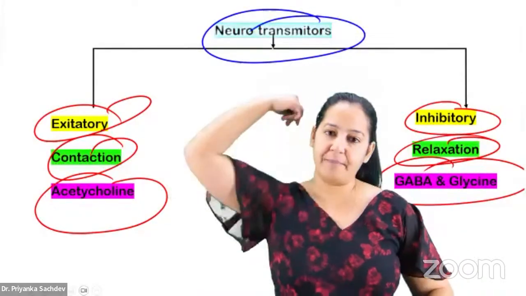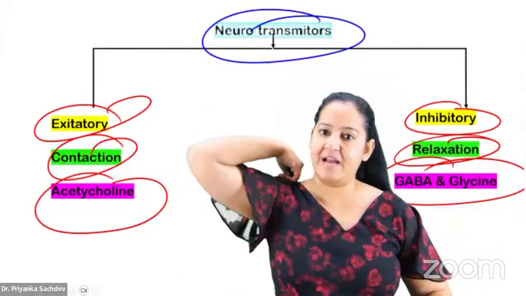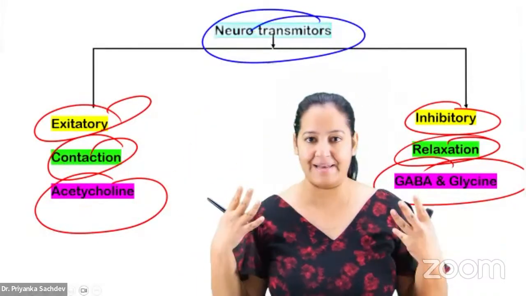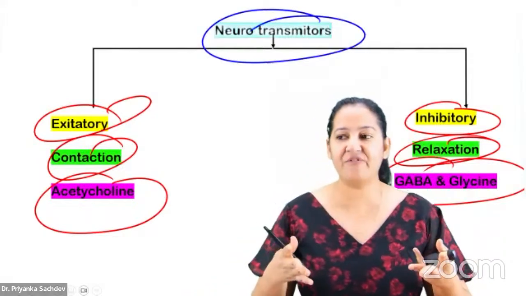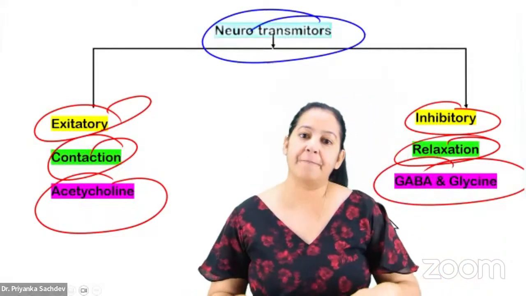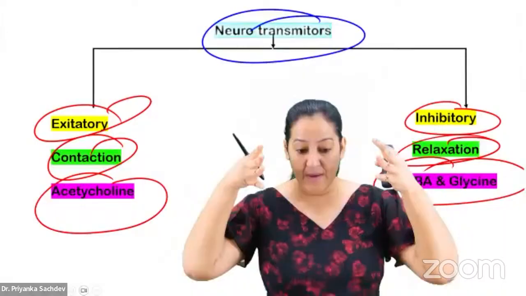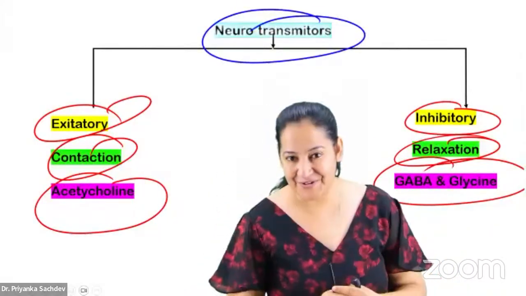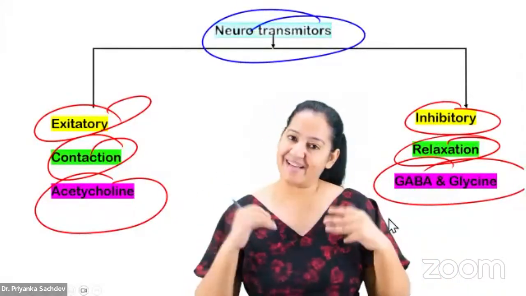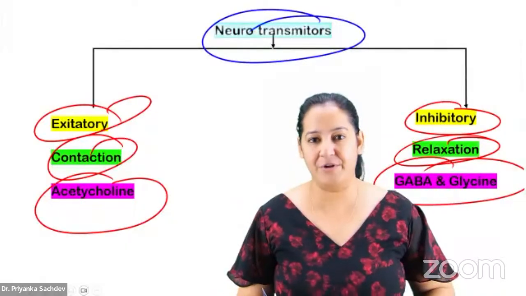Listen, I can contract my muscle, I can relax my muscle because I'm having acetylcholine as well as GABA and glycine. So there is a balance. The posture is a balance. I am standing in front of you. Some of my muscles are relaxed and some of my muscles are contracted. That's why I'm having a balanced posture in front of you. So we have excitatory and inhibitory, both are types of neurotransmitters.